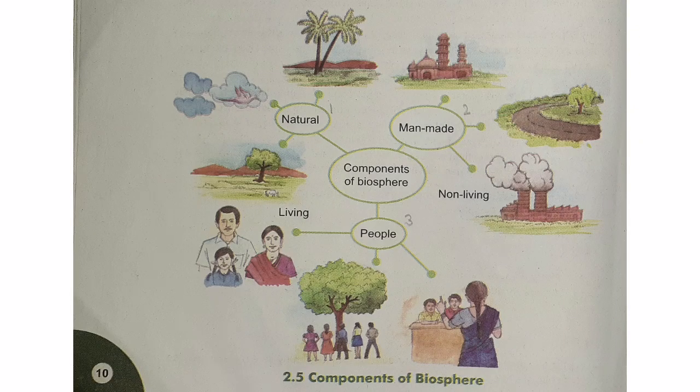2.5 Components of biosphere. Natural, man-made and people are all components of biosphere. In natural we can see mountains, trees, animals, birds, clouds. These are all provided by nature to us. Next is man-made. Building, roads, industries, factories. These are all non-living things, but they are all man-made. Next, living components of biosphere. It includes all human beings.